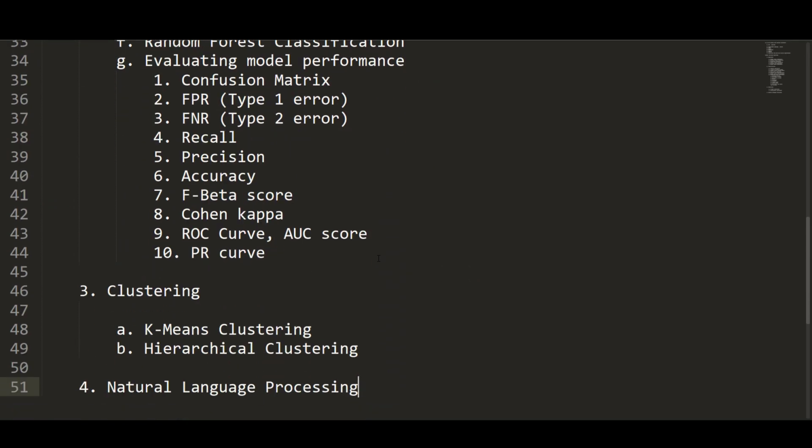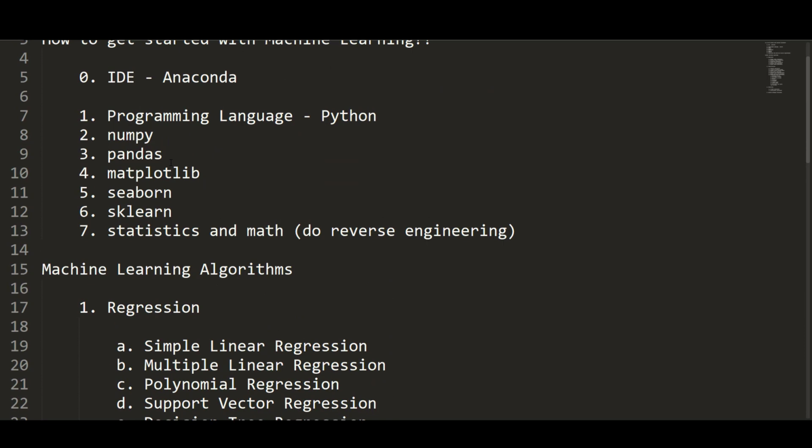I'll also upload videos on all these things in the same order. I've already started a playlist on Matplotlib. I'll very soon start a playlist on NumPy and Pandas as well. So we'll try to complete all these.